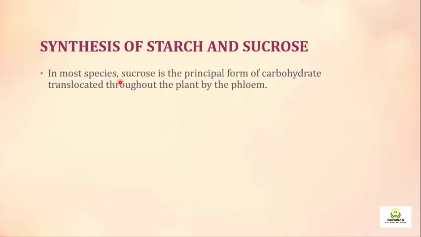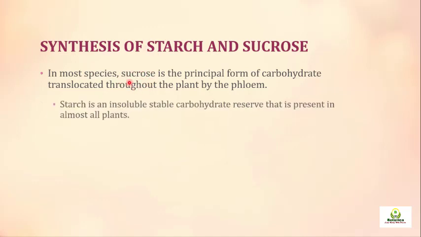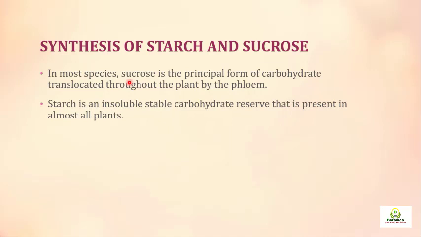If glucose is needed, then sucrose is broken down into its constituent monosaccharides, which can then be used for any other pathway. But when we talk about translocation, loading, unloading and phloem transport, we talk about sucrose. The sucrose will move to the organs where it is needed.